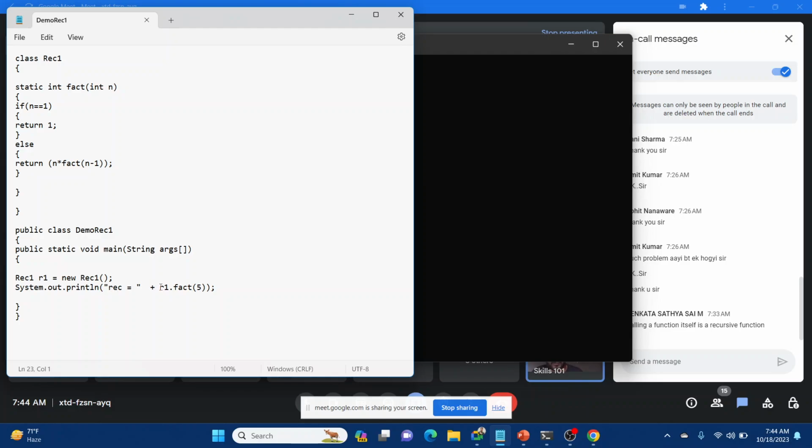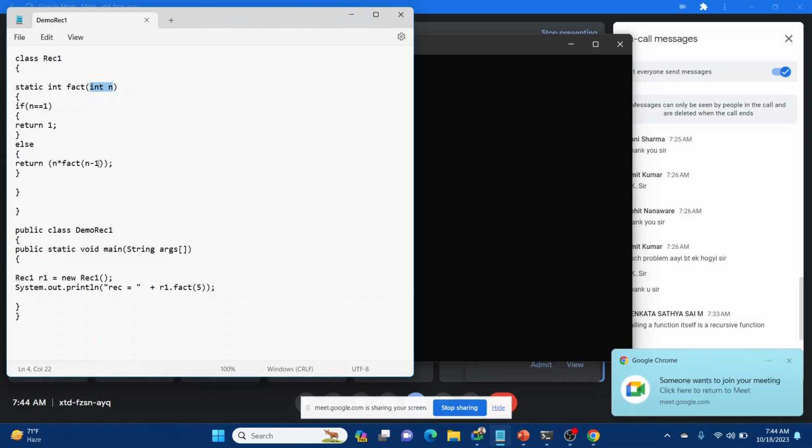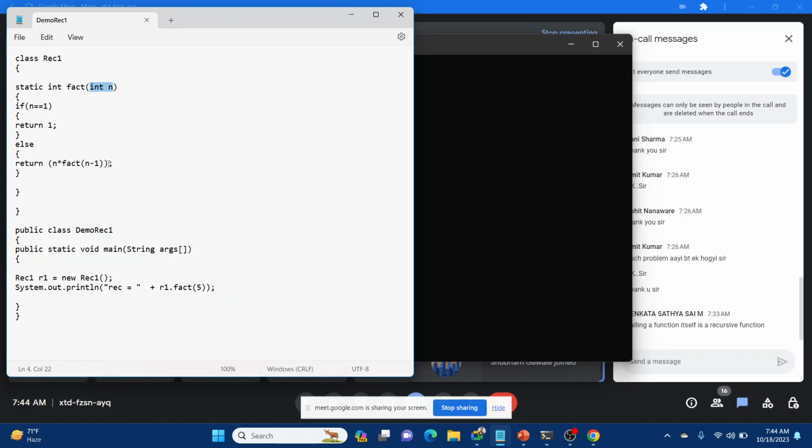According to the logic, what is happening: the first time it is called for 5, n will receive 5. If n is equal to 1, the condition is not true, so else return n into fact n minus 1, means 5 into fact 4. When it calls fact 4, it will again come over here, n value will be 4, so 4 into fact 3. So it will go 5 into 4 into 3 into 2 into 1, and when it reaches 1, it will start multiplying and returning the values.